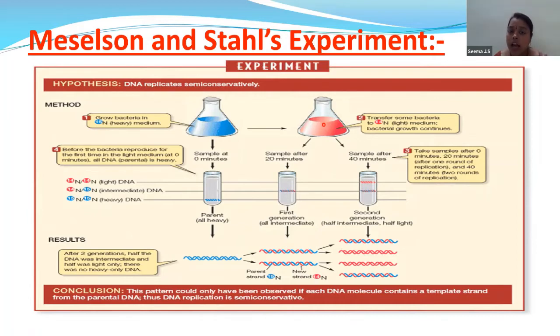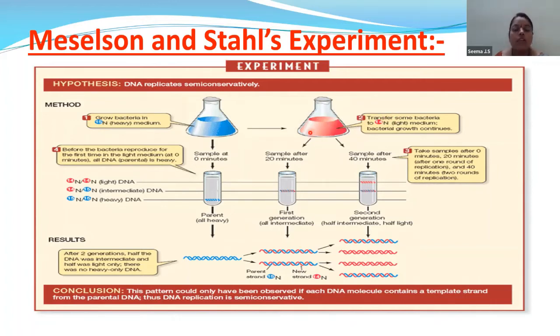Now what is the E. coli bacteria? N15. But when they have shifted into N14, the bacteria will take which food? It will take N14 food only. And when the E. coli is dividing in the medium N14, it's getting the food material of N14, that is light nitrogen.